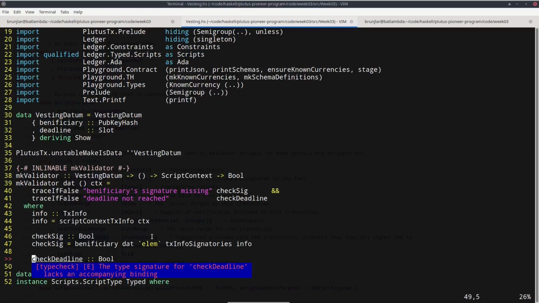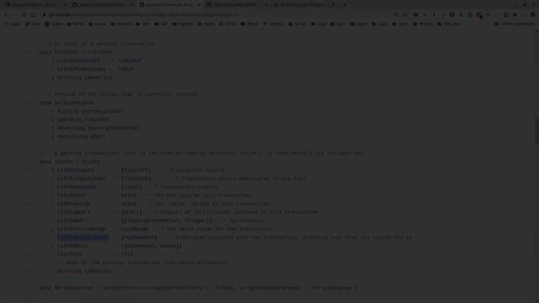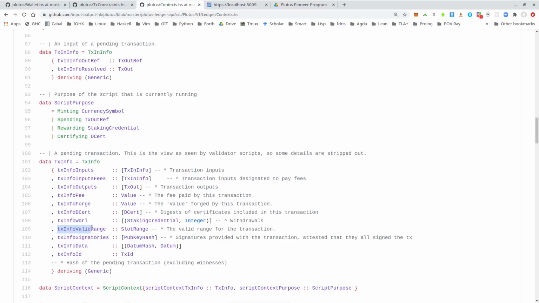And now for the check deadline. For that, we need this txinfo valid range field, which gives us a slot range. And we must check that this transaction is submitted only after the deadline has been reached, or when the deadline has been reached.